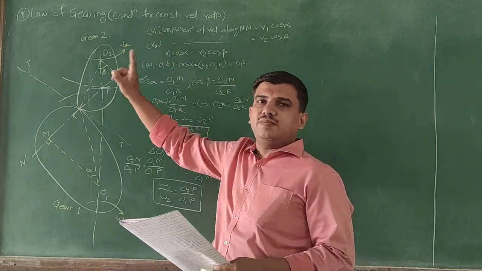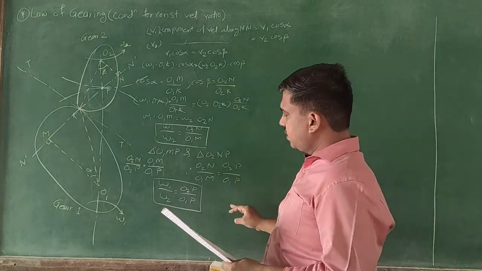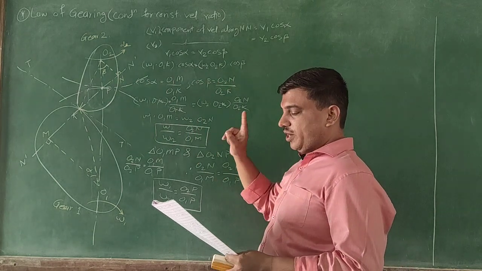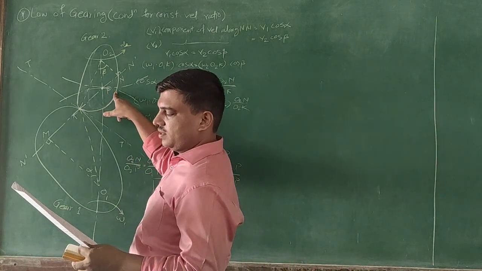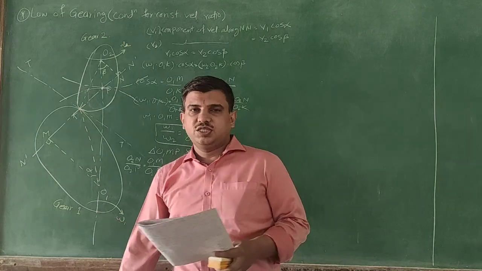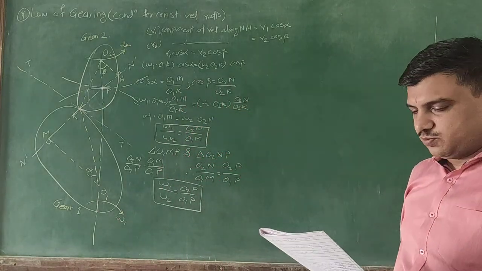So for all the mating positions, the pitch point P must be a fixed point, and this point P is what is called the pitch point.